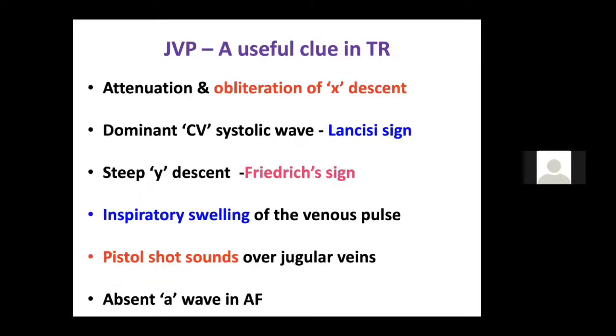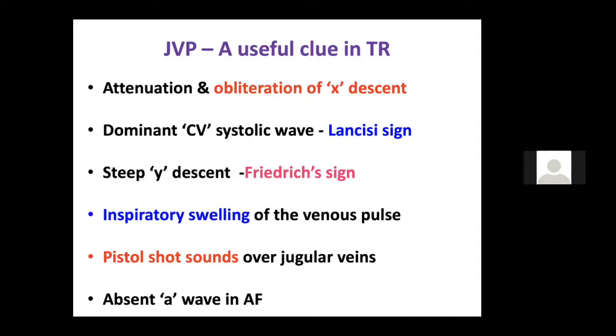So if somebody asks you in the exam what is a head to toe examination in severe TR, you should always be able to tell all these things. In JVP, it is one of the things which is important in TR, because the first thing to happen is the obliteration of the X descent. So the loss of X descent is the first sign of a TR.